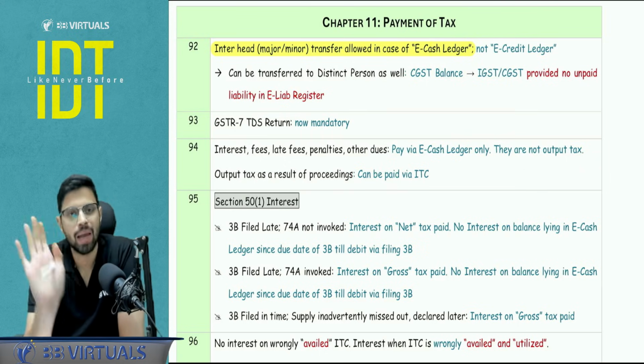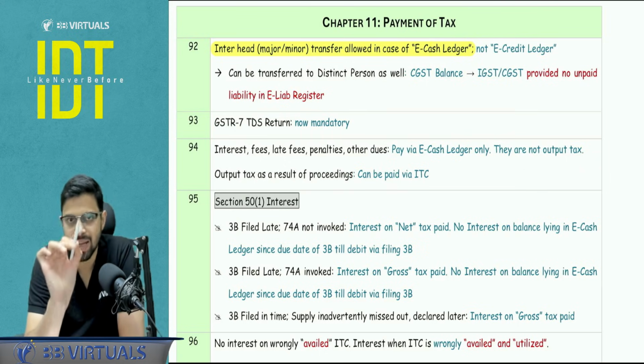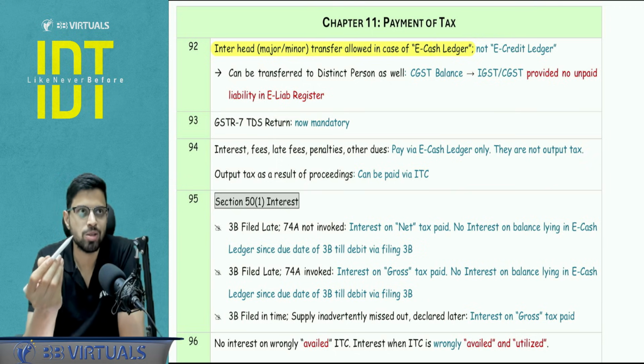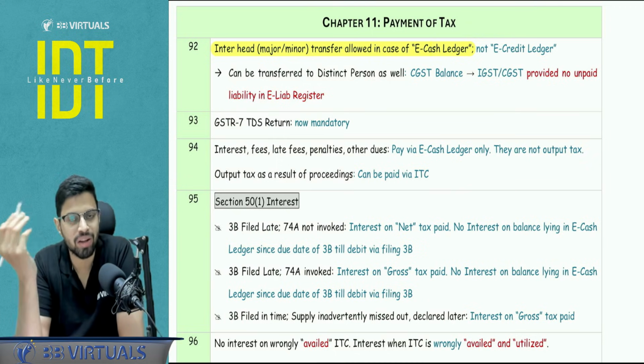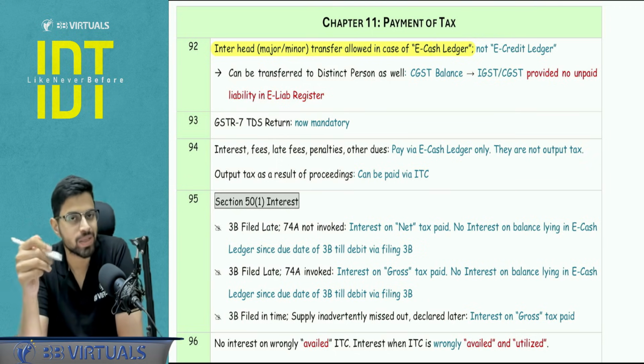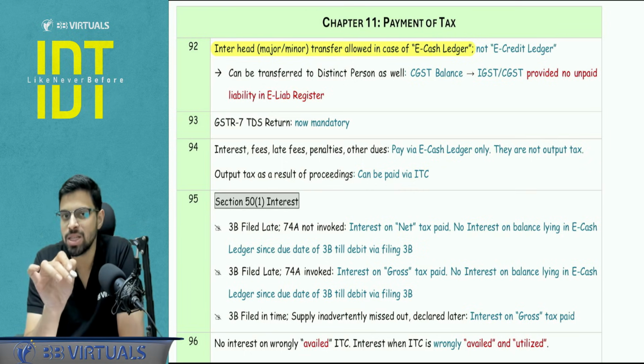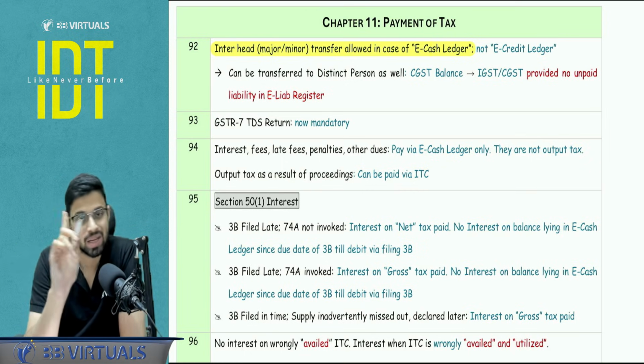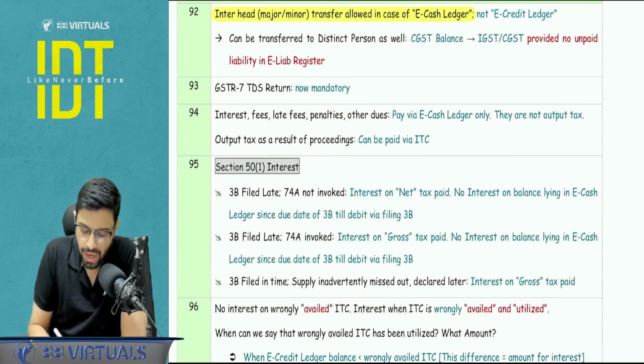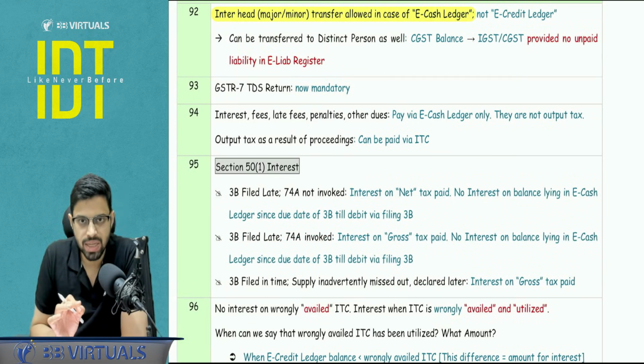my unpaid liability should not be existing. So there should not be any balance in the e-liability register. Because as you say in a flight, before helping others, save yourself. So if there is your own liability which is pending, you cannot transfer it to the distinct person. Very important point to be noted, right? And this transfer is for e-cash ledger, not e-credit ledger. TDS return GSTR 7 is now mandatory.